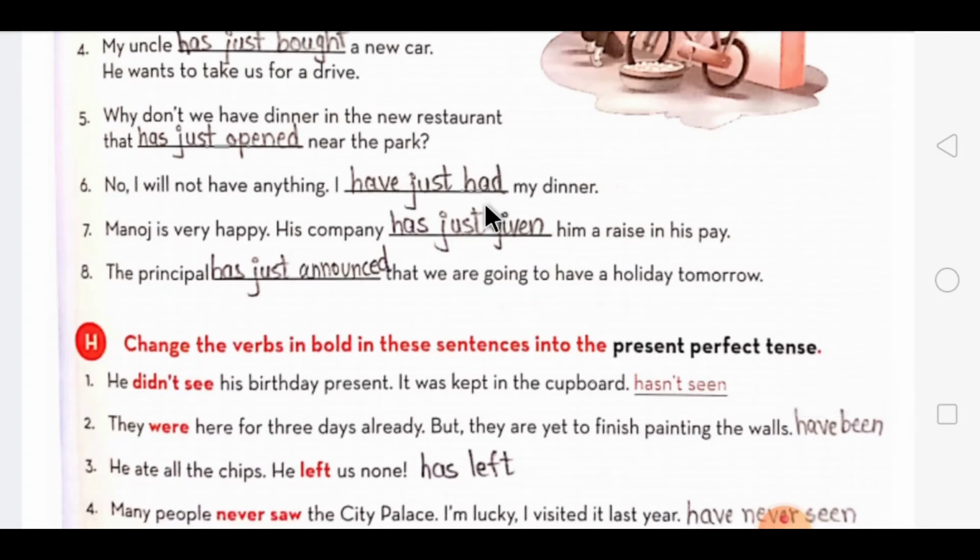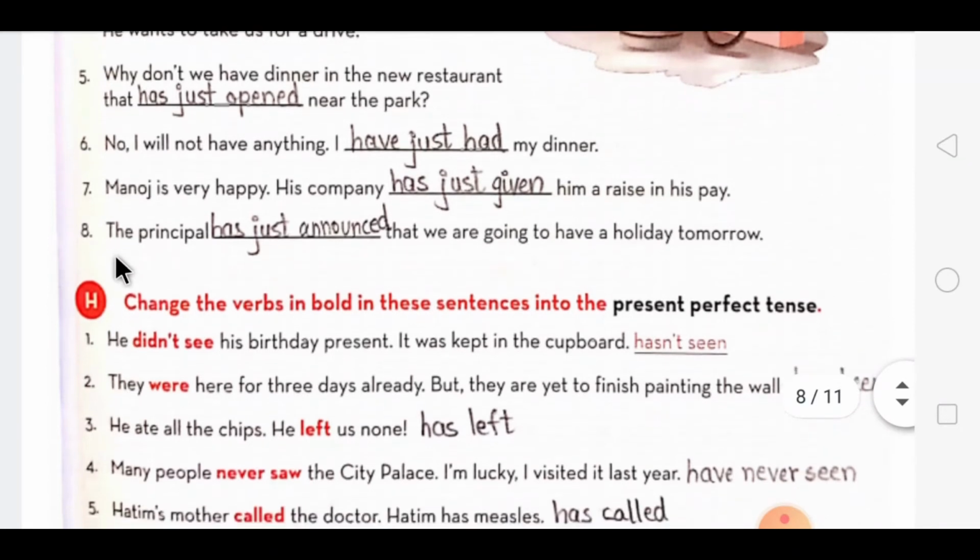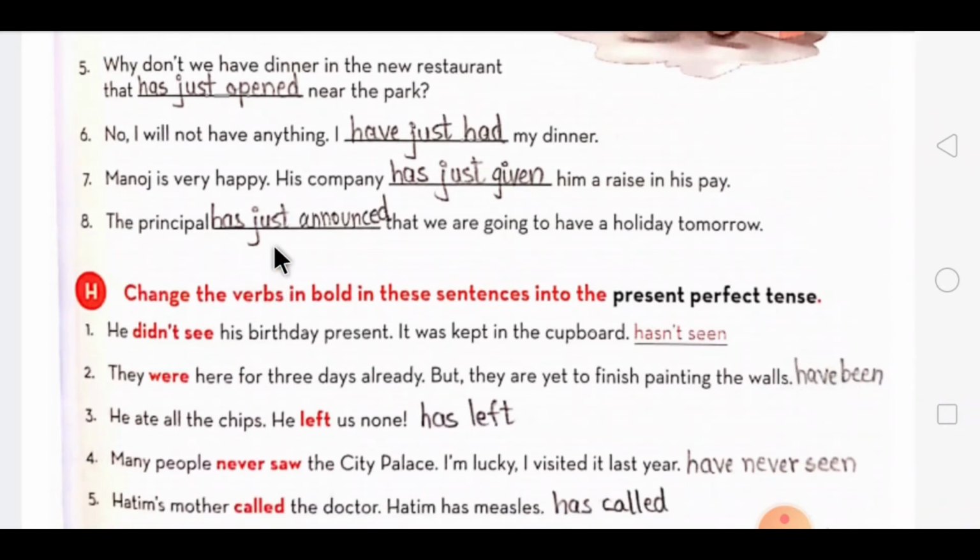Then seventh one is, Manoj is very happy. His company has just, give V3 form will be given him a raise in his pay. Then eighth one, the principal has just announced. V3 form will be announced that we are going to have a holiday tomorrow.